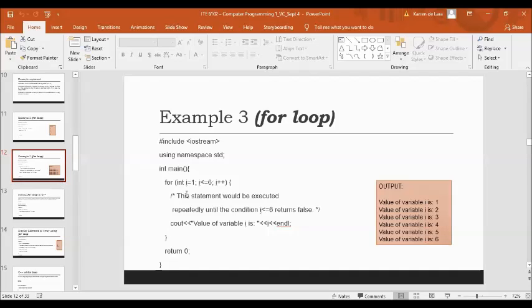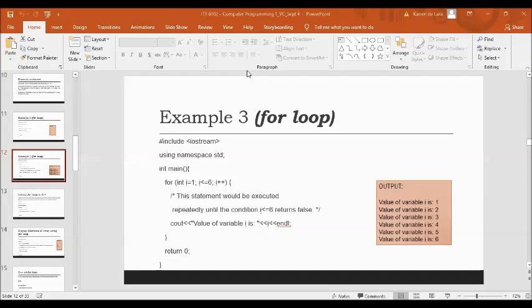So basically, this part of your program is the comment, which is ignored by the compiler. So this is a multi-line comment. Then we have here cout, value of variable I is, and then we are going to display the value of your I, and then close curly braces, return 0, and then close curly braces.